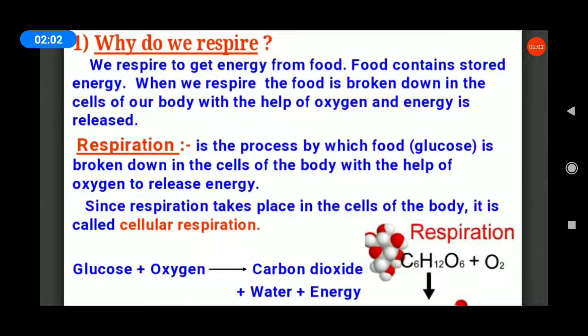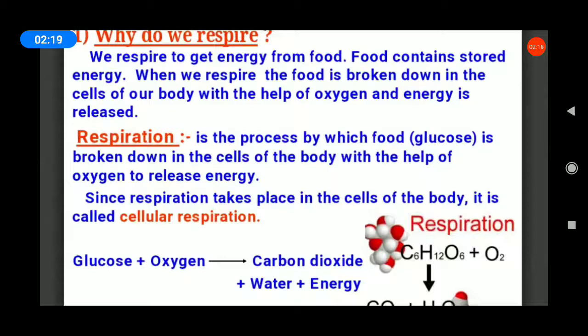Since respiration takes place in the cells of the body, it is called cellular respiration. Underline the word in your book, students. Page number 108, bracket the words, the process of breakdown of food, in the right side top paragraph: the process of breakdown of food in the cells with the release of energy is called cellular respiration.